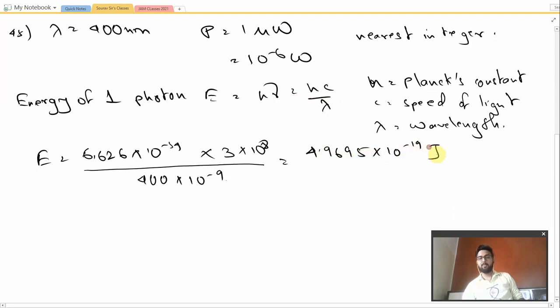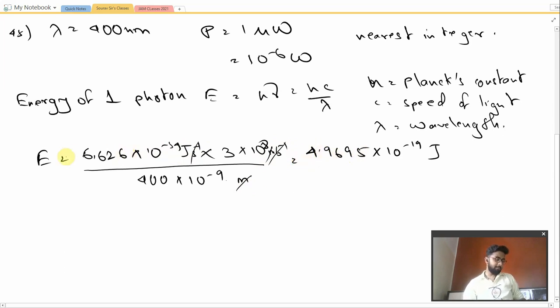This will obviously be in joules because we are taking all SI unit values. So this will be in joule second, this will be in meter per second, and this one will be in meters. The second cancels out, the meter cancels out, so only joule is left.